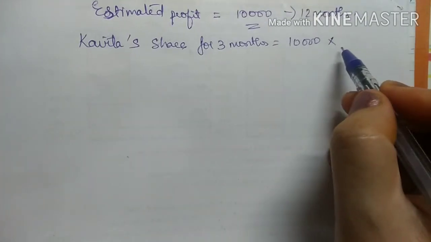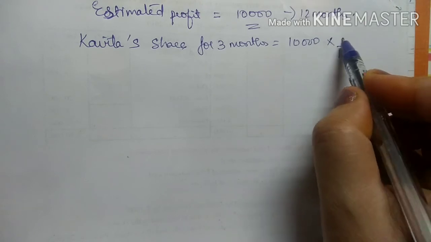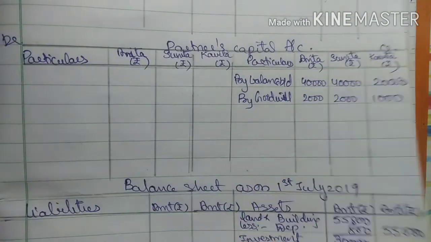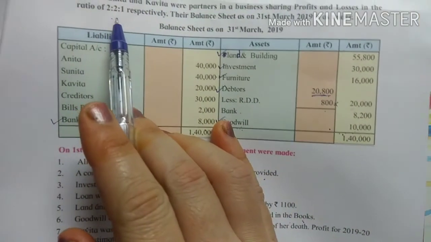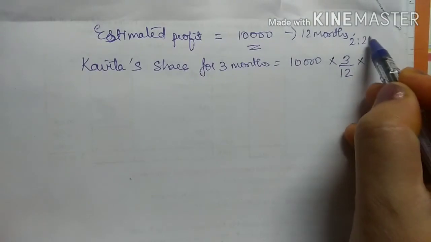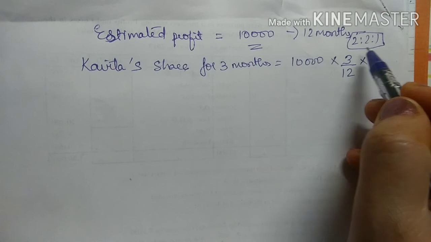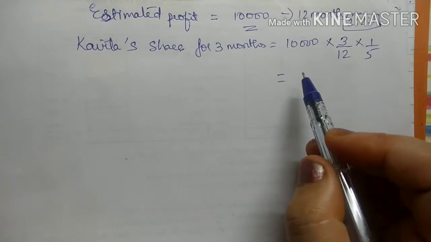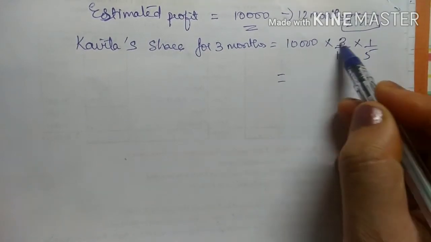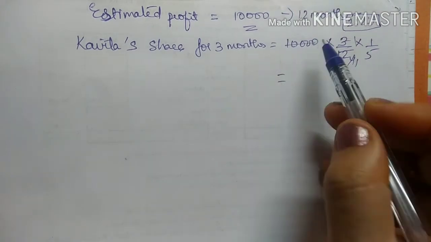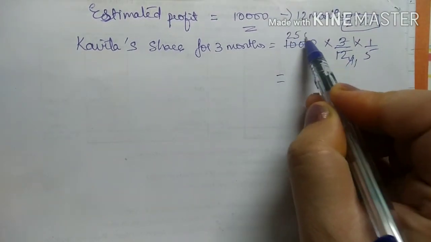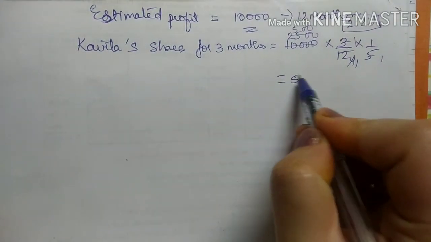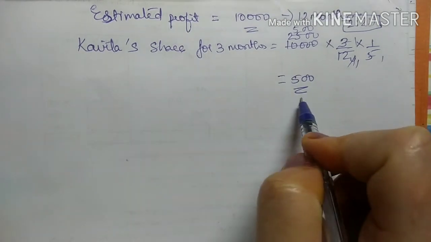This 10,000 is for 12 months. Out of this she worked only for 3 months, and her profit sharing ratio was 2:2:1. So Kavita's share was 1/5. When I calculate this, 3 ones are 3, 3 fours are 12, 4 ones are 4, 4 twos are 8, 4 fives are 20, 2 zeros, right? 5 ones are 5, 5 fives are 25, and 100. That is, 500 rupees is Kavita's share for 3 months.